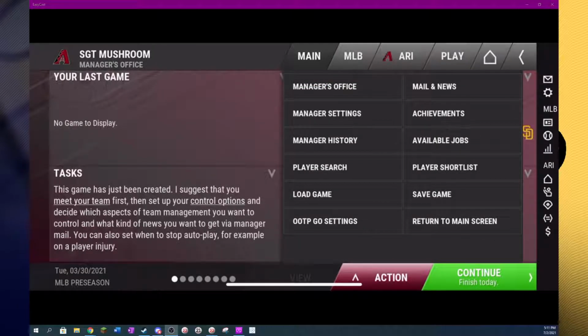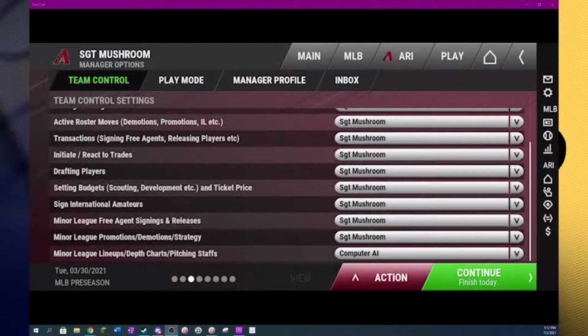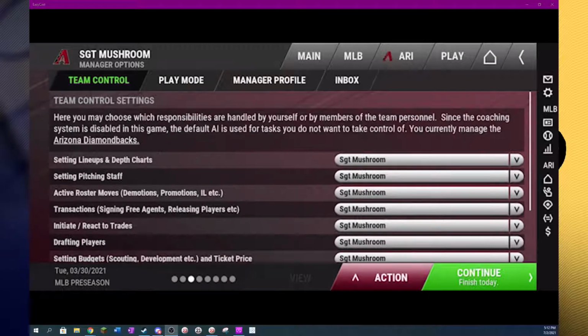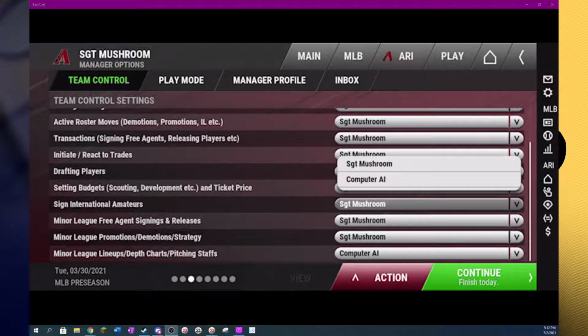The next thing we're going to do is check out our manager settings, which you can go to by clicking on main and then on manager settings. And from here, you can relegate control of certain tasks to the AI if you're not feeling up to handling certain things. So, for example, if you're not interested in signing international amateurs, you could simply click your name and then click the computer AI, and then it will take control for you.